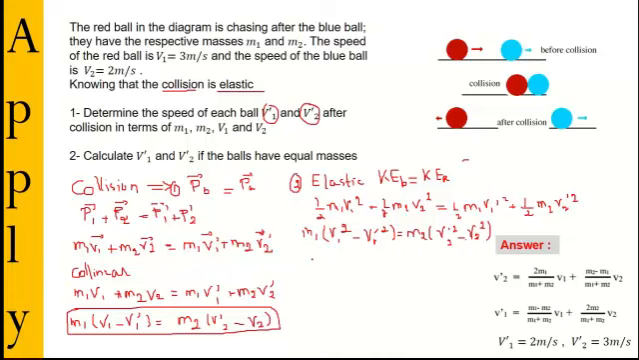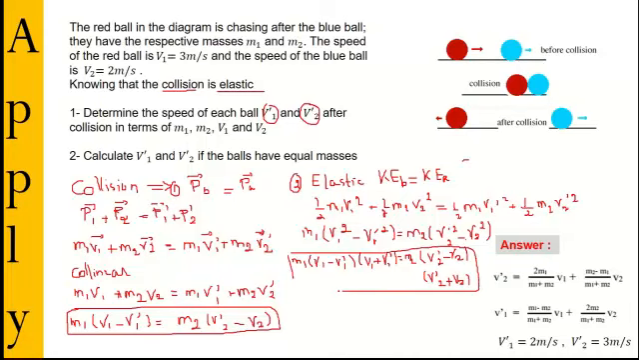Then what do I do now? I take it in the form of A square minus B square, so I get A minus B times A plus B. So we'll have as answer M1 times V1 minus V prime 1 and then V1 plus V prime 1, which is equal to M2 times V prime 2 minus V2 and bracket V prime 2 plus V2. And here, this is our second equation. This is 2. This is our first, this is our second equation.